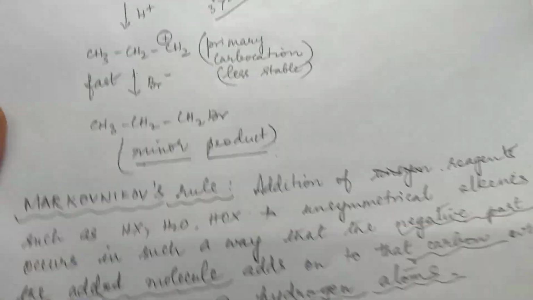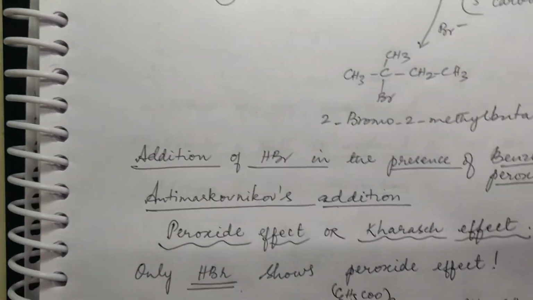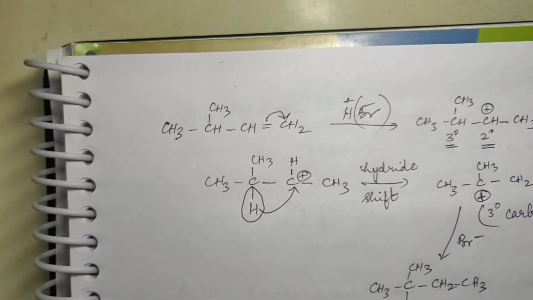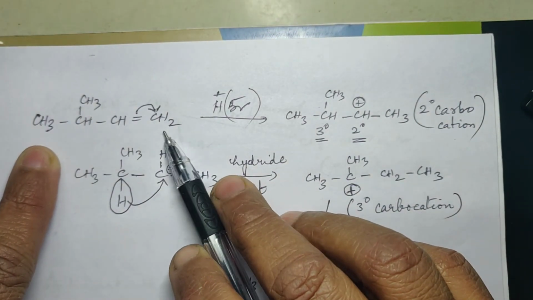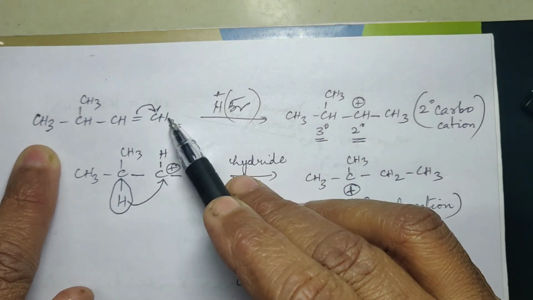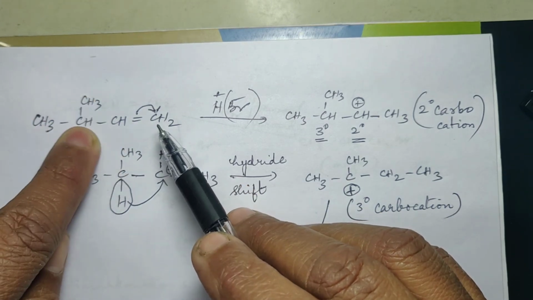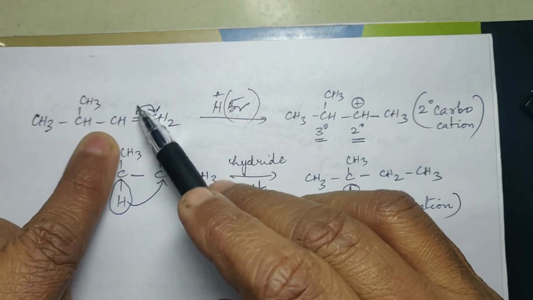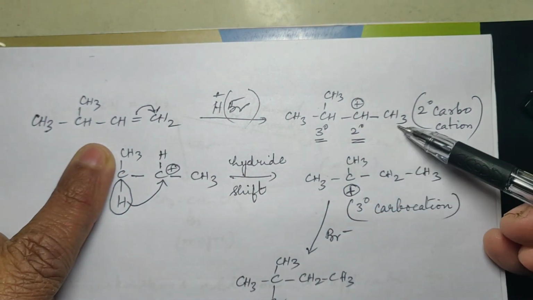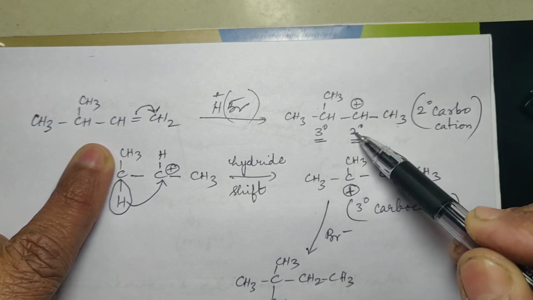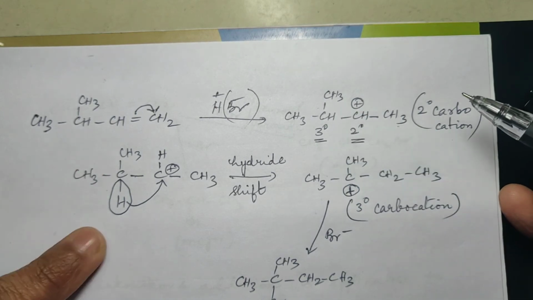Now we have to see, supposing the alkene, the unsymmetrical alkene, is this. This is also an unsymmetrical alkene only. Now here, when this is getting shifted, this will get a positive charge, this will get a negative charge, because on this side you have alkyl groups which are electron releasing. So it will not go this side, it will go this side, okay? So this becomes plus and this becomes minus, right? Now here the plus charge is on a secondary carbon, okay? And there is a tertiary carbon at the adjacent side. So what is happening here?